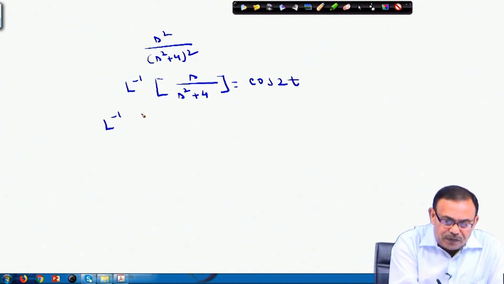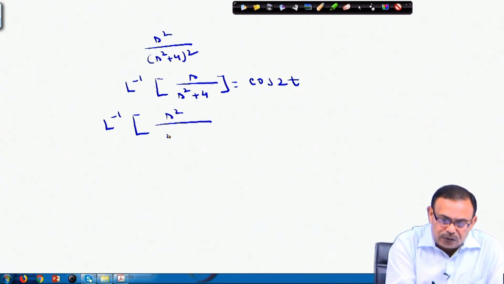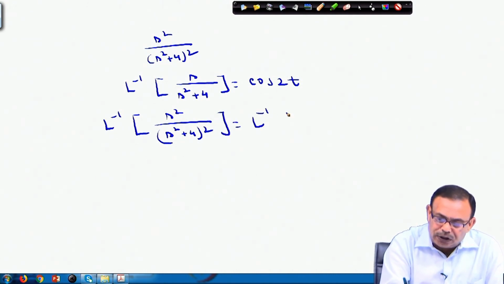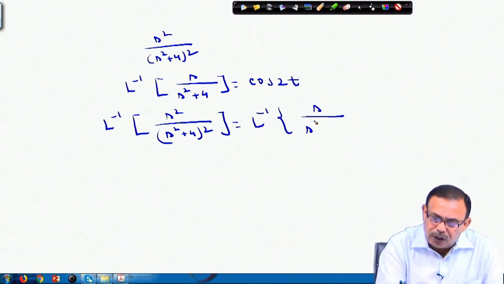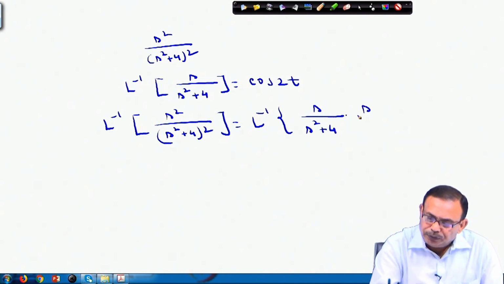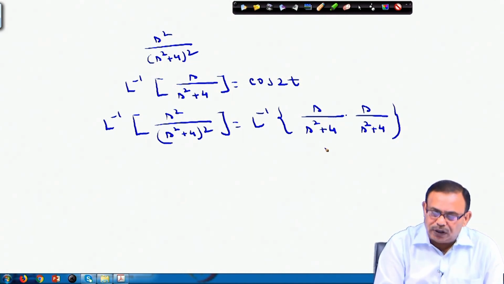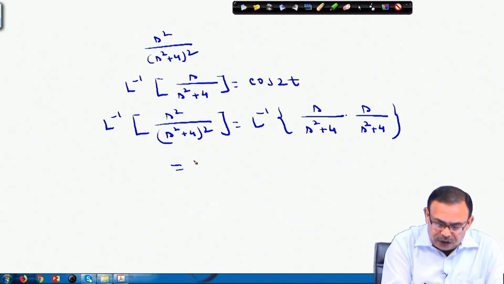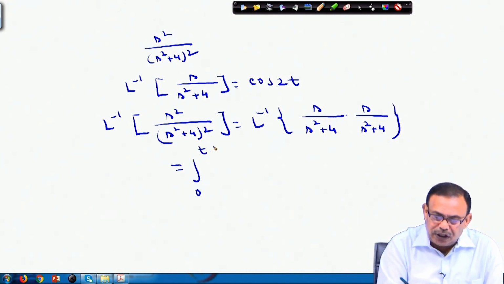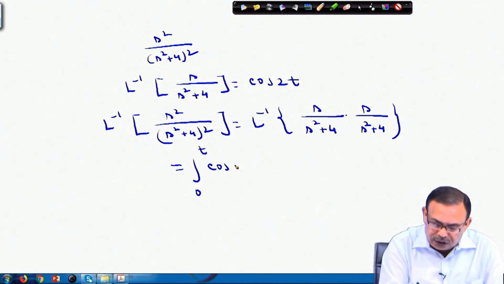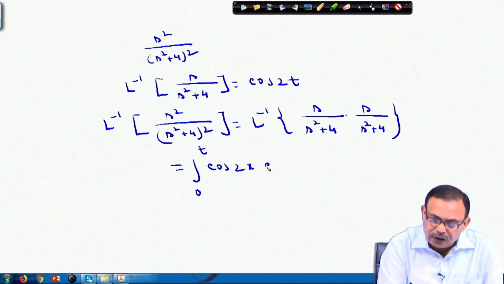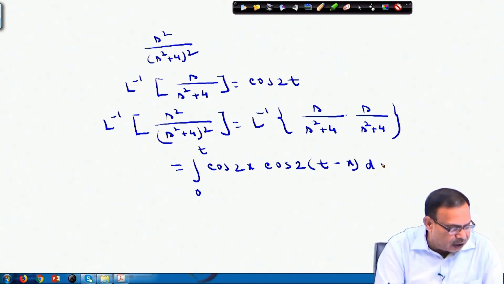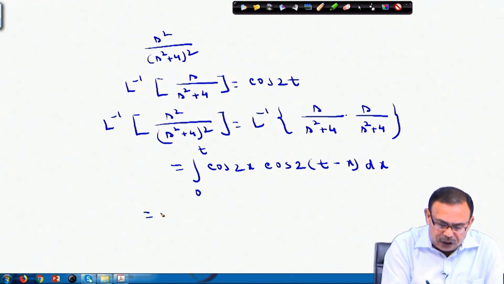Therefore, Laplace inverse of s square by (s square plus 4) whole square, I can simply write as s by (s square plus 4) into s by (s square plus 4). So this is Laplace inverse of F(s) into G(s), and using the convolution theorem this is f(x), that is cos of 2x, into g(t minus x), meaning cos of 2 into (t minus x), dx. And now I have to evaluate this particular integral.